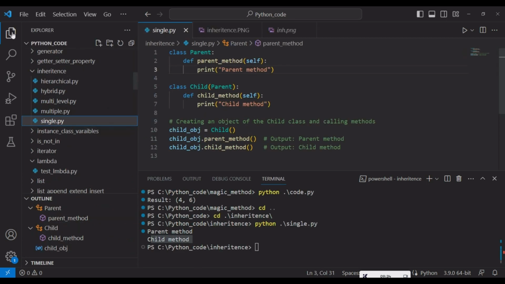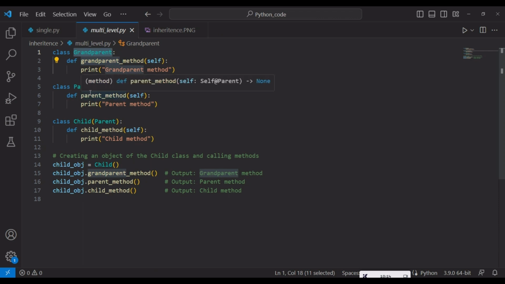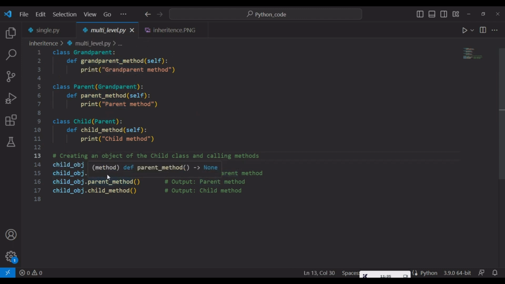Now we will see multi-level inheritance. We have a class grandparent, which has a grandparent method. I have created a parent class that inherits grandparent, and I have created a parent method in the parent class. In the same way I have created a child class, and this child class inherits the parent class, and the parent class inherits grandparent. Here I have created a child class object, and I am calling the grandparent method, parent method and child method.